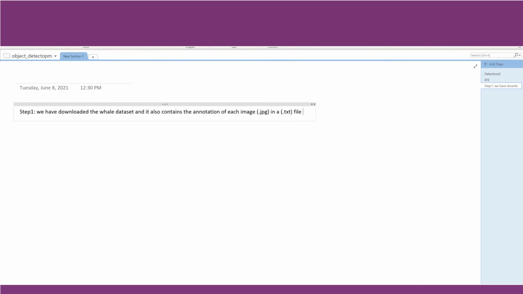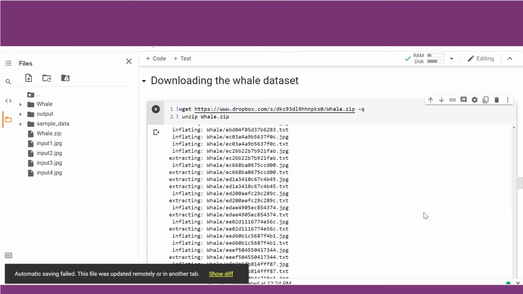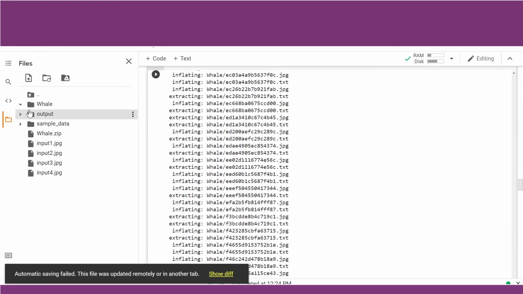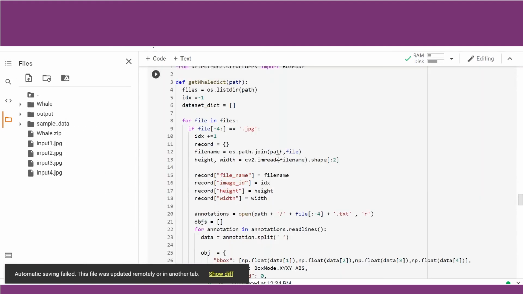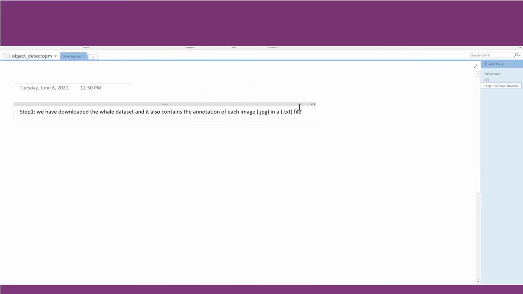So how is that txt file created? We have done that. We have downloaded it. You can check the whale.zip file, and the whale folder is shown in our folders in our Colab environment. This is an important step. Once your data has been downloaded and you have your annotation with it, the next challenge is how do we read the custom annotations and bring it, or rather register it, with Detectron. The annotation file needs to be read in a format which Detectron can understand.